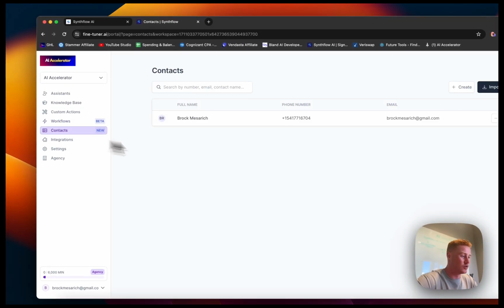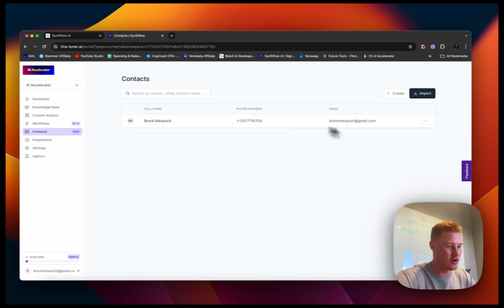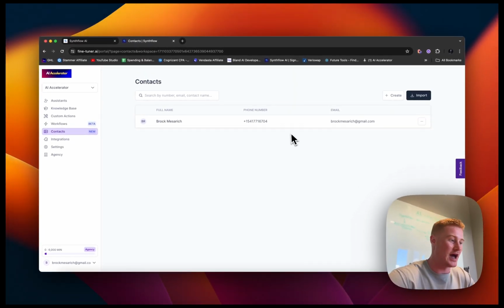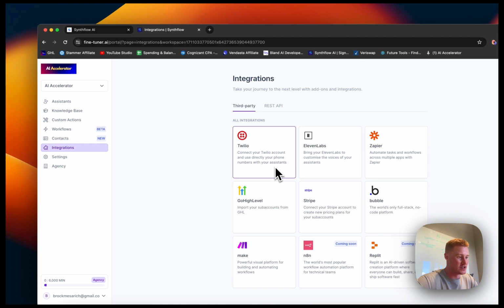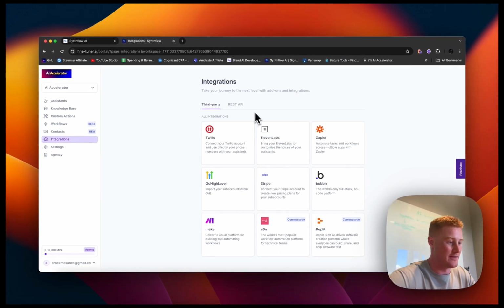Contacts. This is a cool little feature that they've added. It's kind of like our own native CRM. We could import all of our contacts and then kind of deploy these AI callers at scale via this contact list. Integrations, these are the different integrations we could actually have.